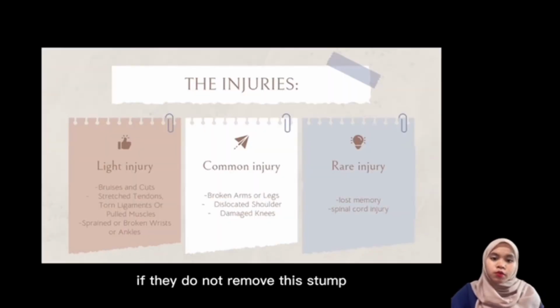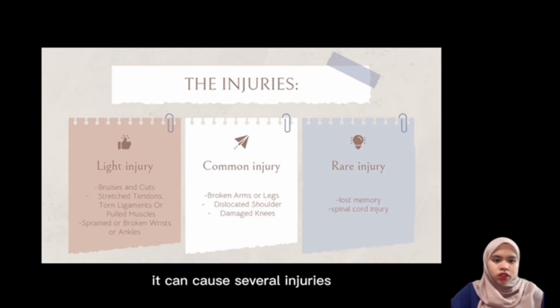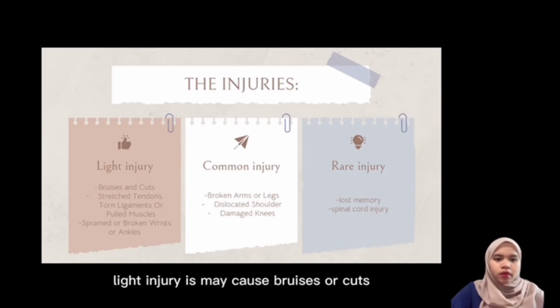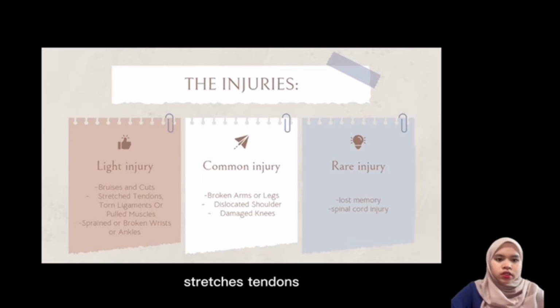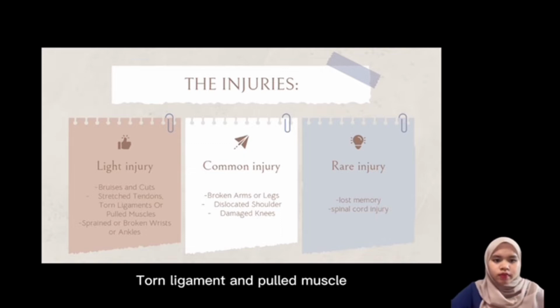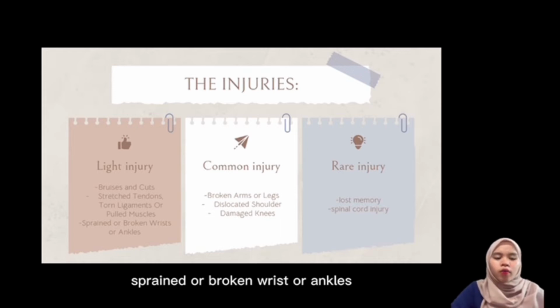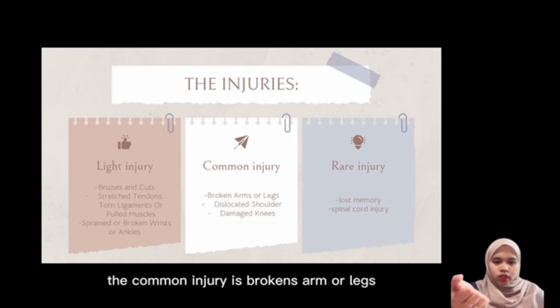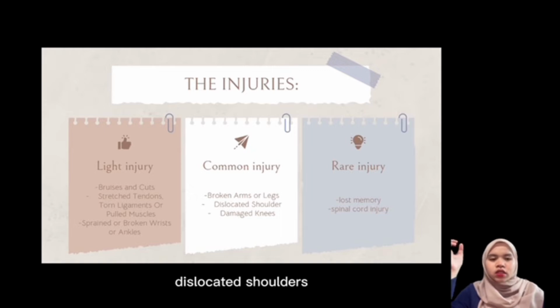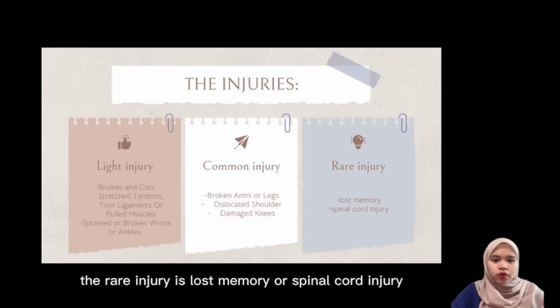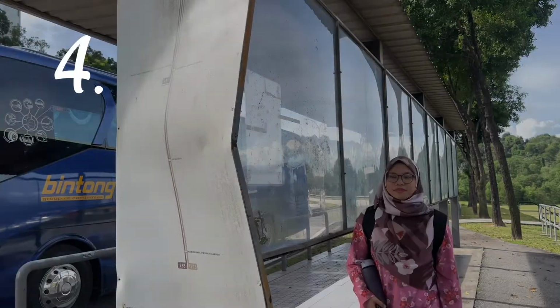If they do not remove the stump, it can cause several injuries. There are 3 types, which are light injury, common injury, and rare injury. The light injury may cause bruises or cuts, stretched tendons, torn ligaments, and pulled muscles. It can also cause sprains or broken wrists or ankles. The common injury is broken arms or legs, dislocated shoulders, damaged knees. And then the last one, the rare injury, is lost memory or spinal cord injury.